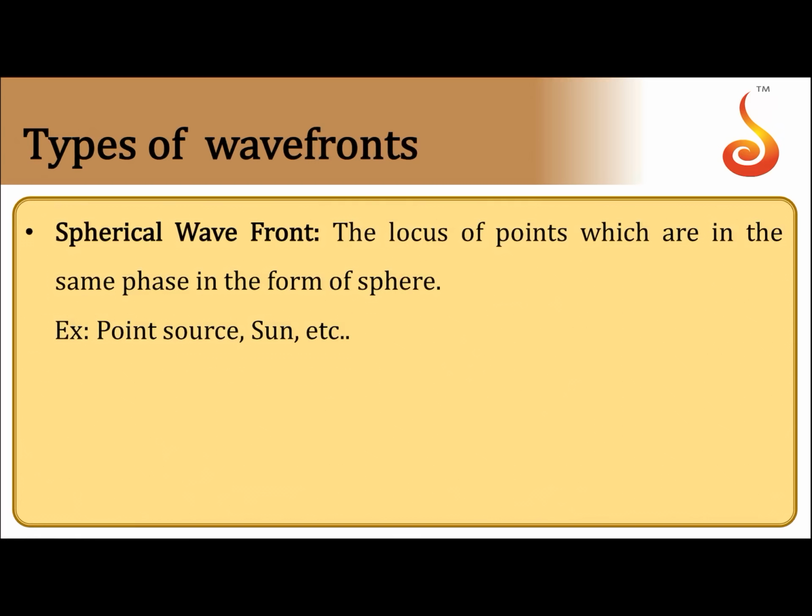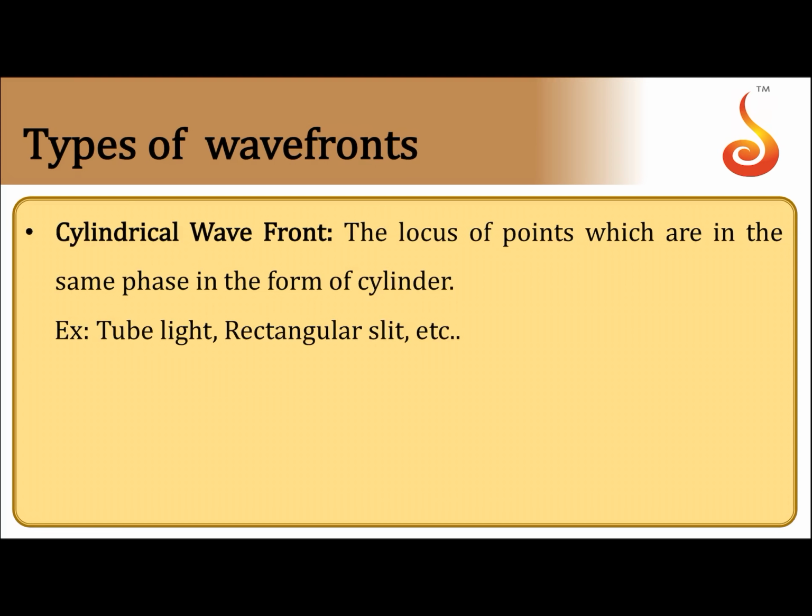So, we will have different types of wavefronts. Spherical wavefront is the locus of points which are in the same phase in the form of a sphere. When you have a point source, we get a spherical wavefront, or if you have a spherical source, we get a spherical wavefront. The wavefronts arising from the sun near its surface will be spherical, but by the time it reaches the earth, the distance is too large, so you can consider it to be as good as plane.